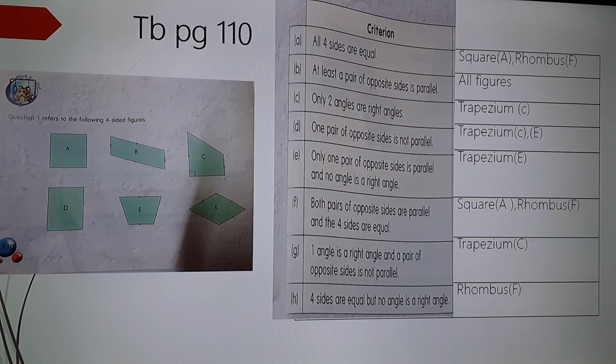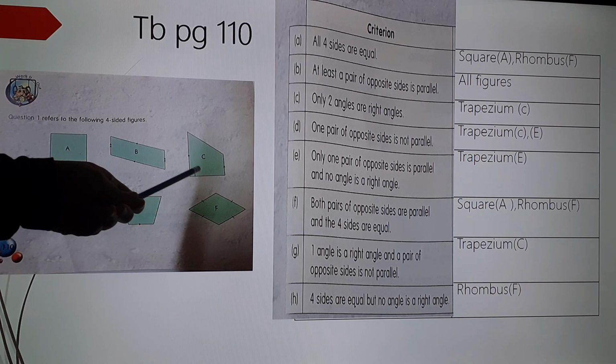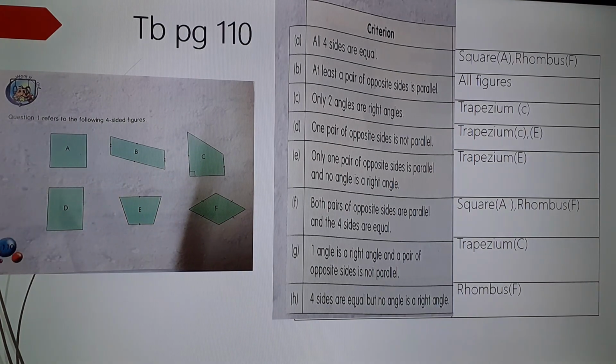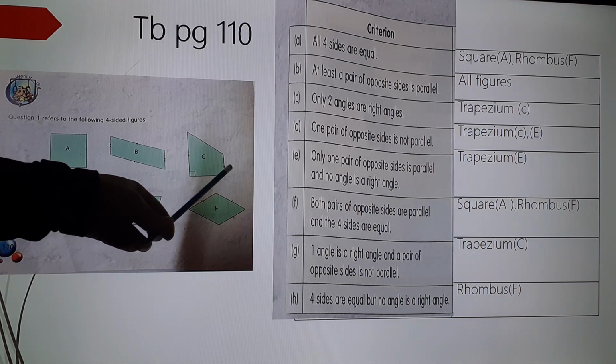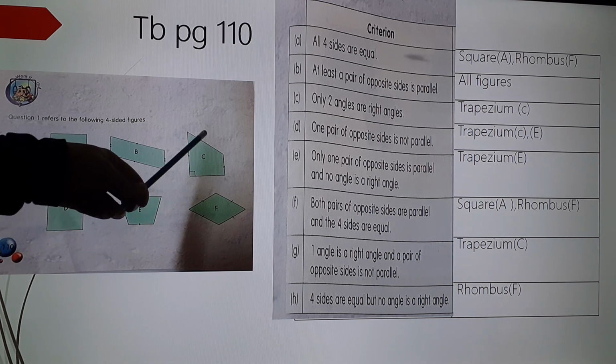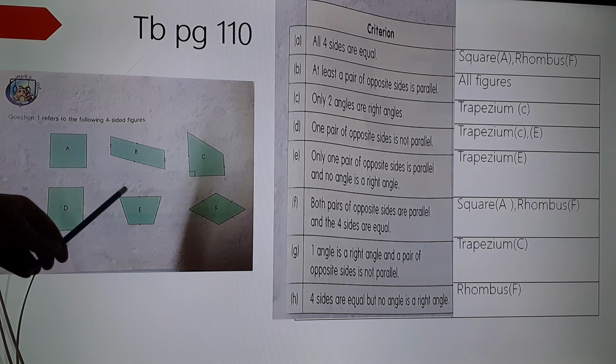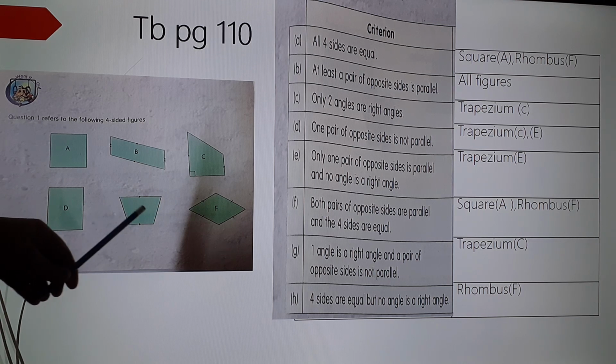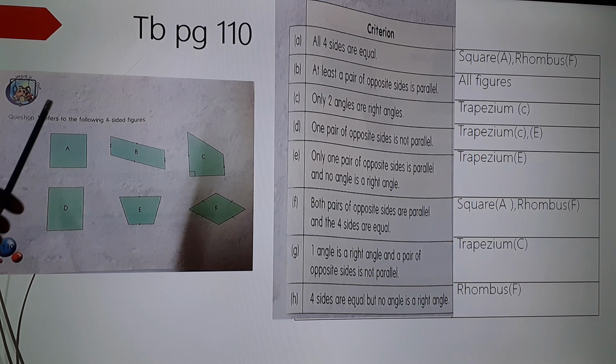Only two angles are right angles. That means only two angles are right angles. So C, here these two angles are right angles. Then one pair of opposite sides is not parallel. That means only one pair is parallel and the other pair is not parallel. So here only these two sides are parallel and these two sides are not parallel. Here also these two sides are parallel and these two sides are not parallel. So we can write E and C.